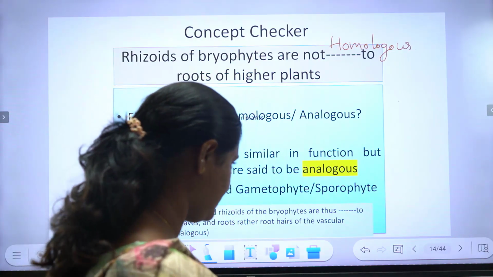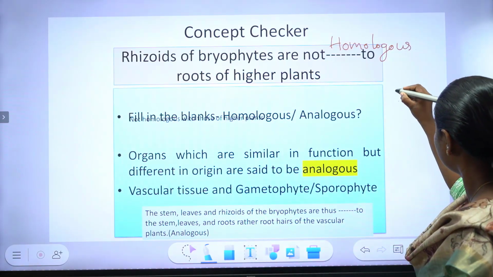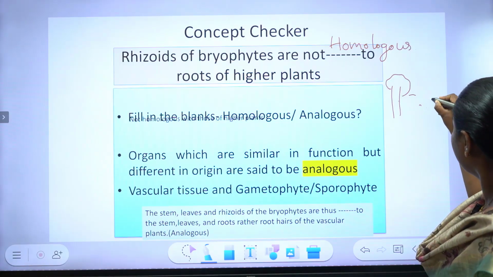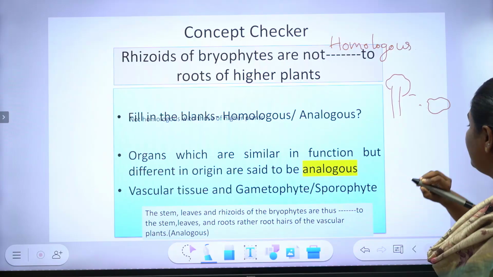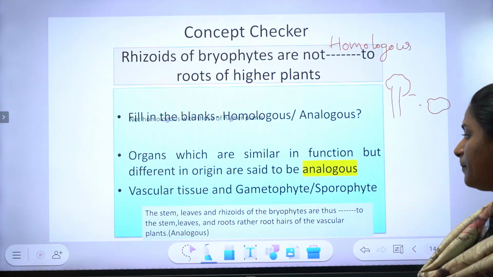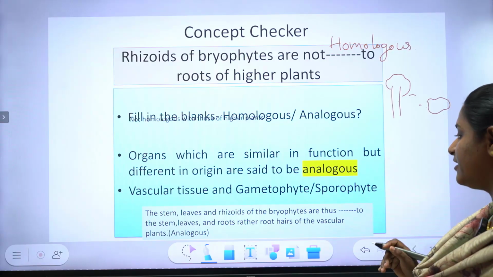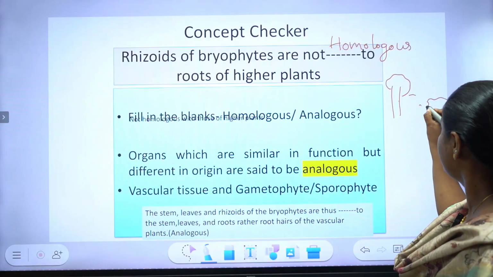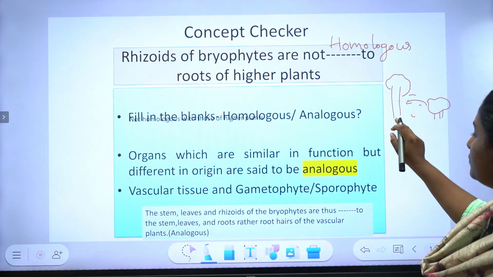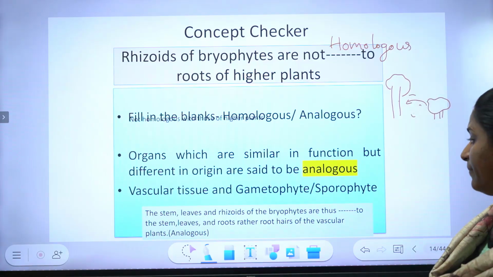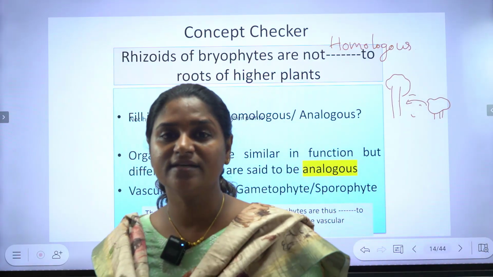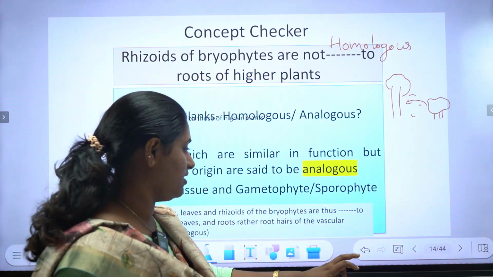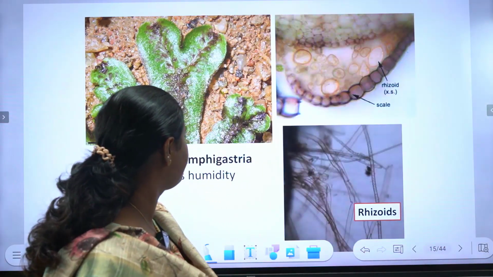hairs of vascular plants. That is, a vascular plant, a higher plant, and a bryophyte, for example Riccia or Marchantia. Their stem-like, leaf-like, rhizoid structures of the bryophytes are analogous to the stem, root hairs and leaves of higher plants because they are similar in their function but different in their origin. So both of them are analogous to each other.